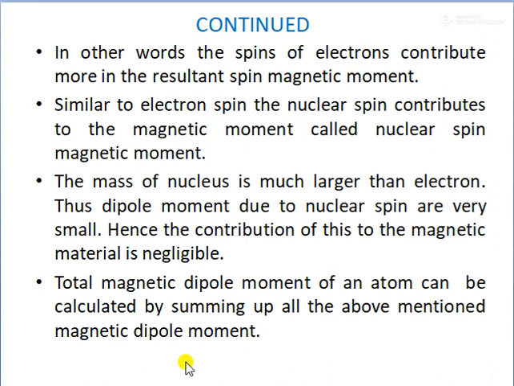The above mentioned dipole moments are the orbital dipole moment, the electron spin dipole moment, and the nuclear spin dipole moment. If you sum up all these dipole moments, it gives the resultant total magnetic dipole moment of an atom.